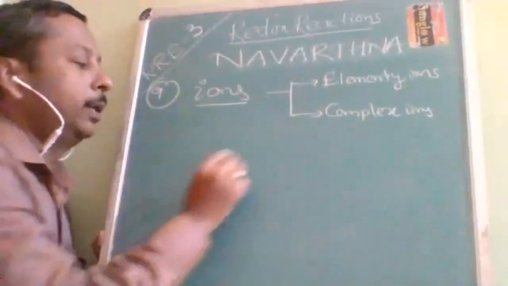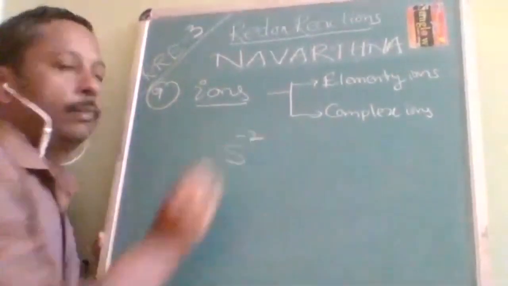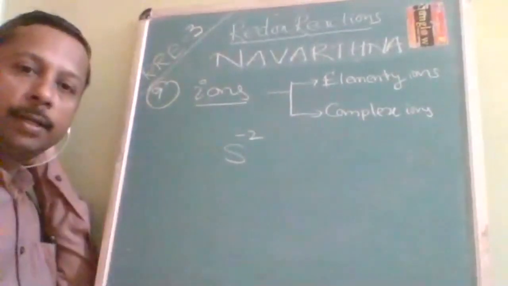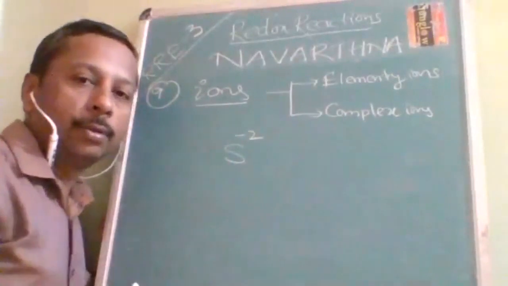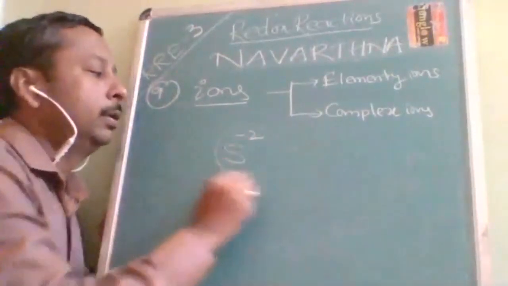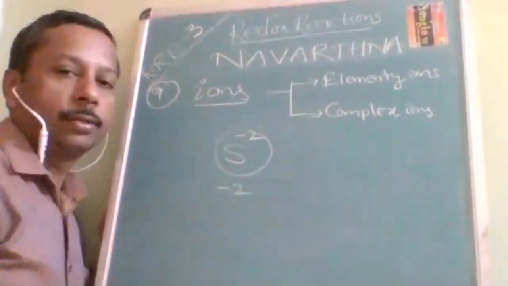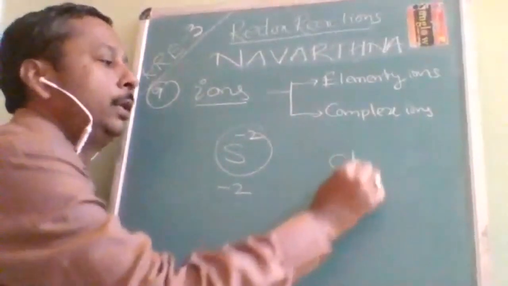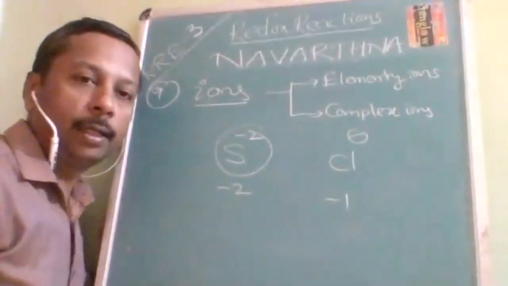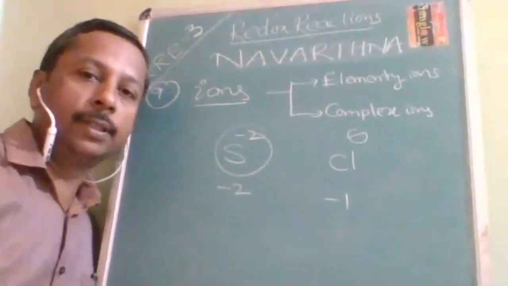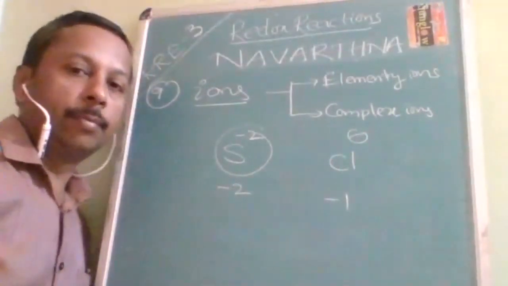Okay. So let us take S2-. This is called an elementary ion. In an elementary ion, oxidation number equals charge. So here oxidation number is how much? -2. Okay. So Cl-, oxidation number is how much? -1. So in an elementary ion, the charge itself is equal to the oxidation number.